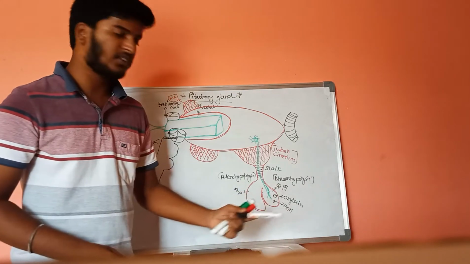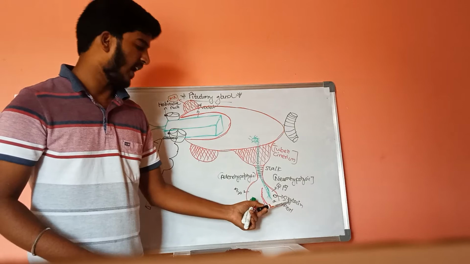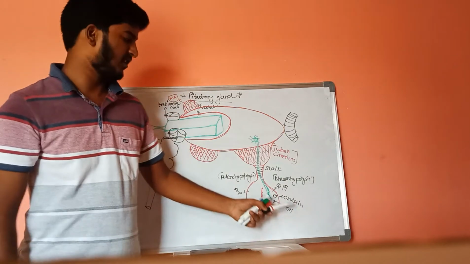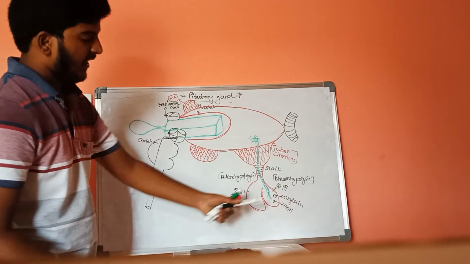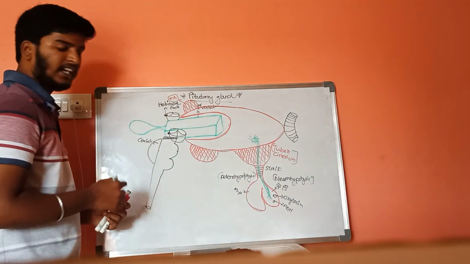Oxytocin is also called a sex hormone, and one of its most important functions is that it helps in contraction of the myometrium during labor pains.